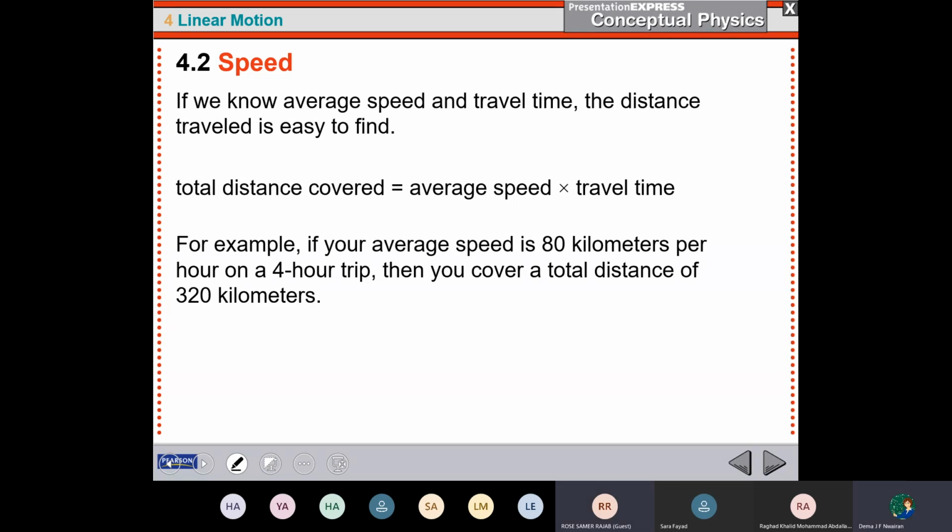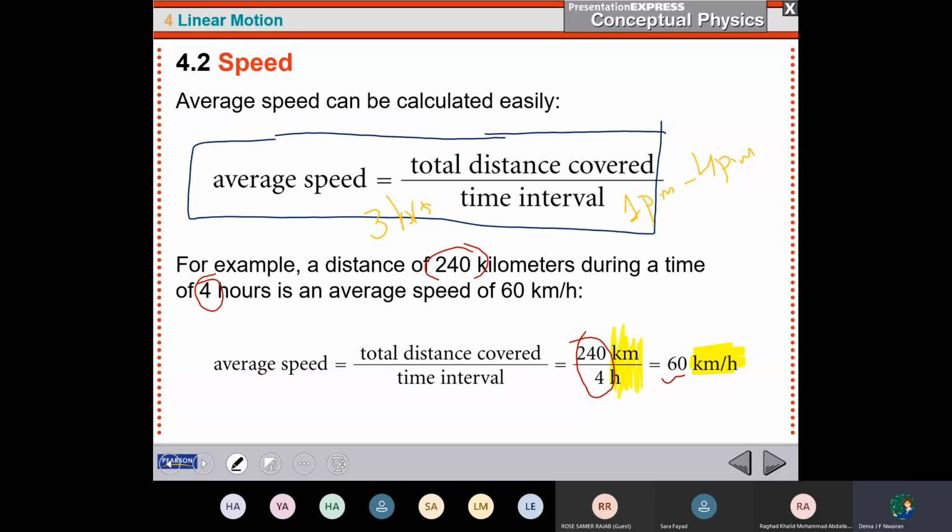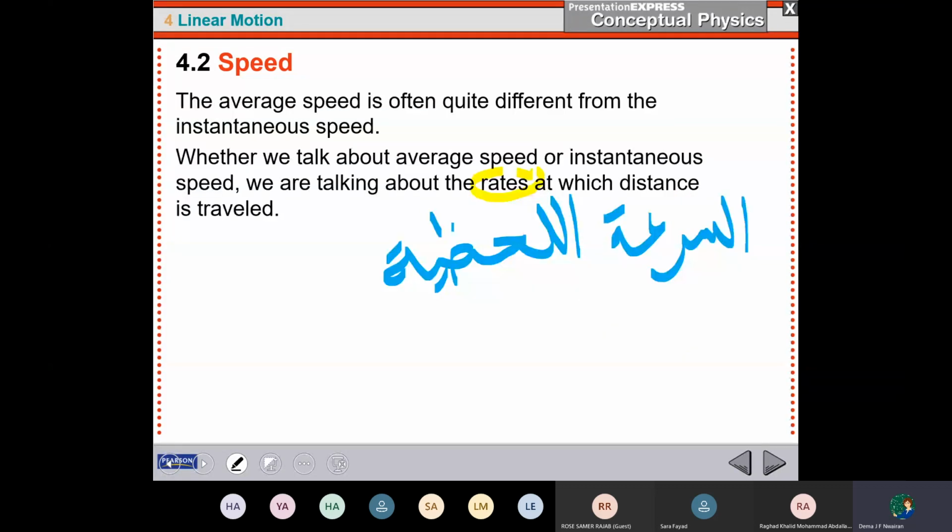Now, if you know the average speed and you know the travel time, you can find the distance. In the previous one, I had the distance and I had the speed, so I could find how many hours I needed. I remember 6.6 hours to reach my destination.